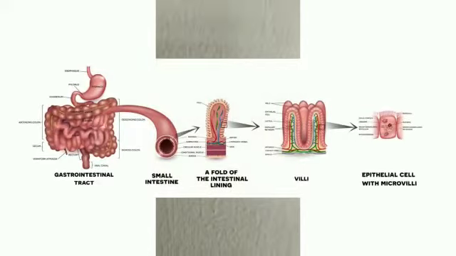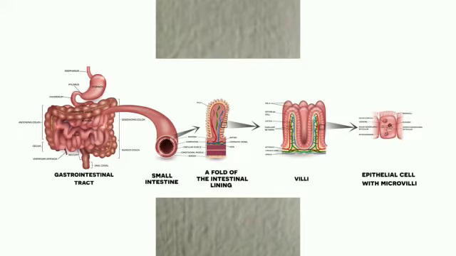Now let us discuss the next important process, that is absorption. In this process, the digested food gets absorbed by the intestine and then is transported to the cells for their use. The process of absorption is done by the blood vessels on the wall of the small intestine.